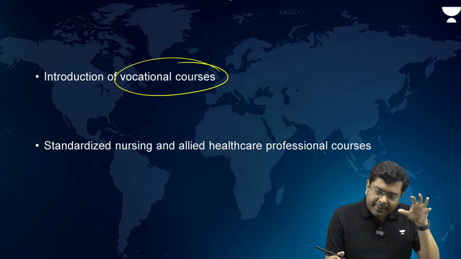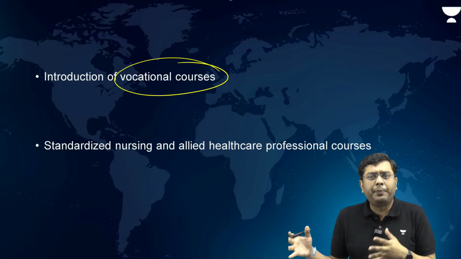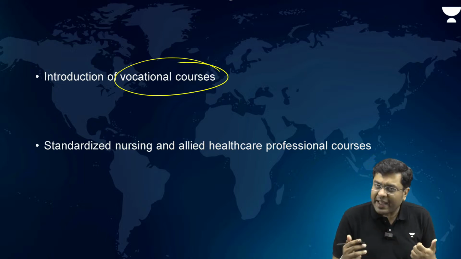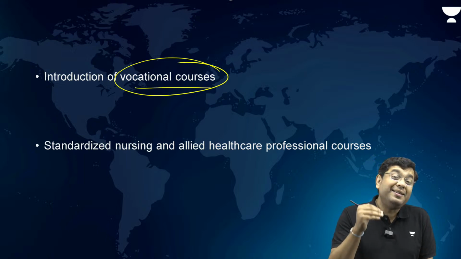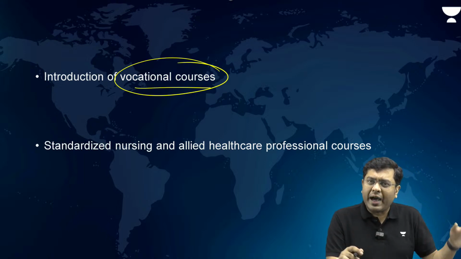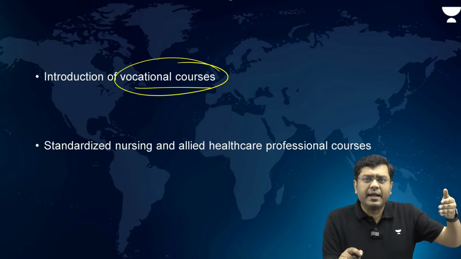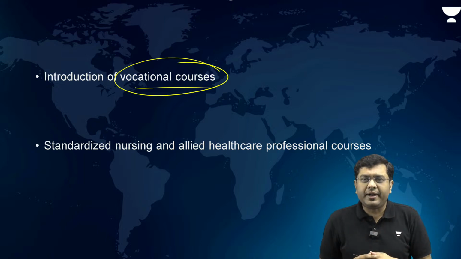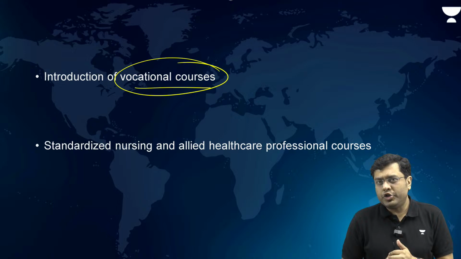Many of them simply want to earn enough income to be able to support their family. So that is where vocational courses need to be provided, and certified vocational courses, not something where you have shanties running these institutions and furnishing fake degrees. So there needs to be a certain level which needs to be ensured.